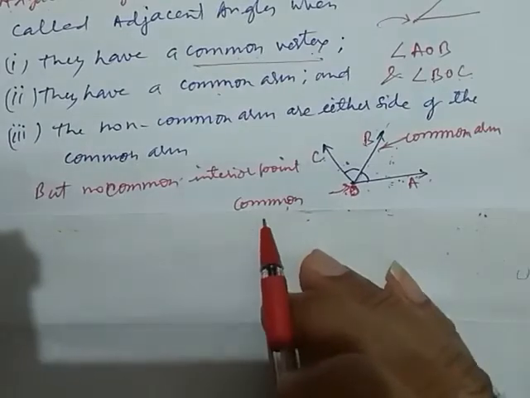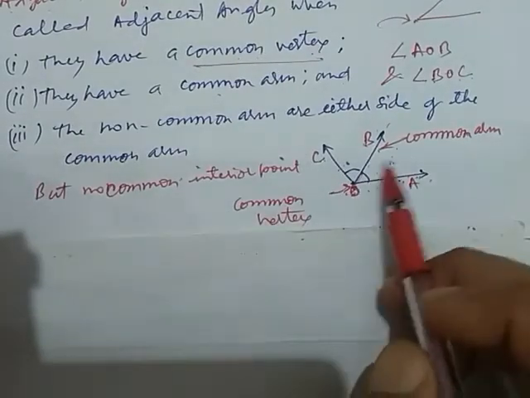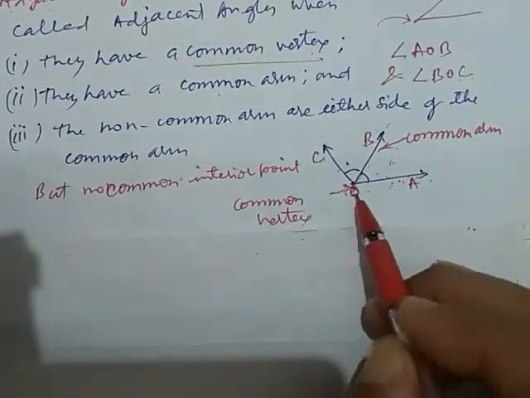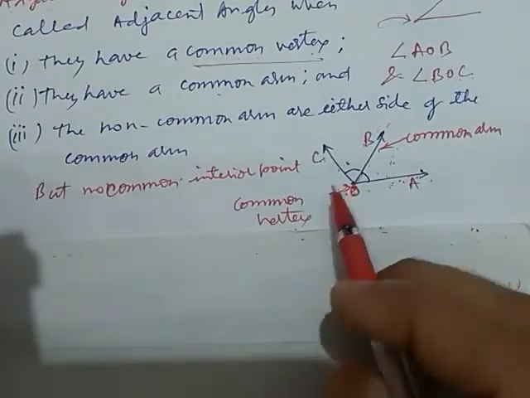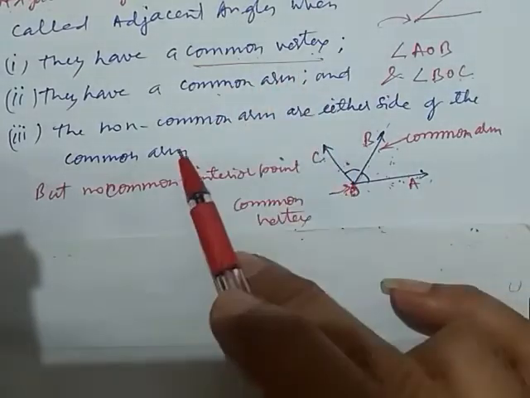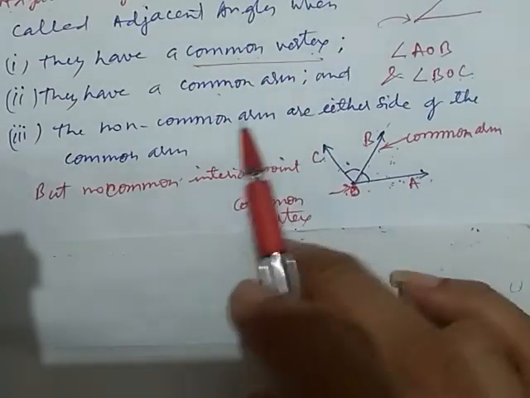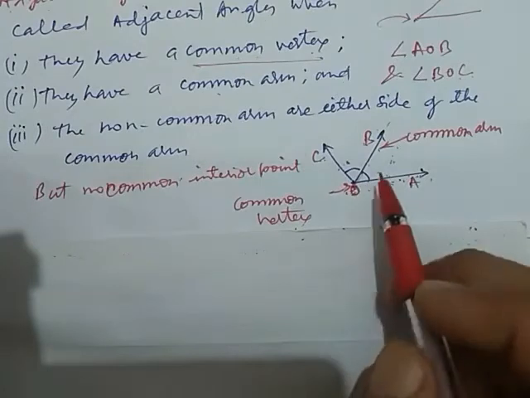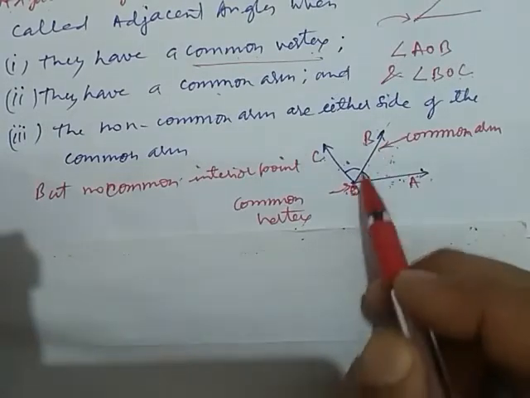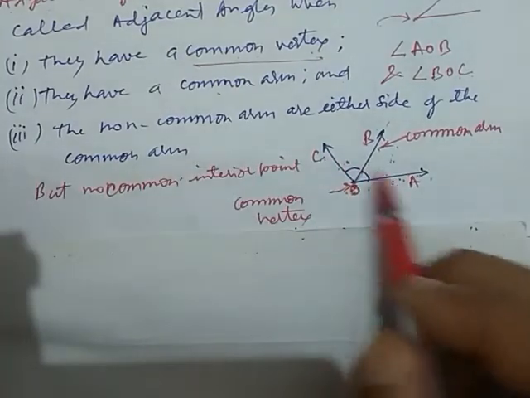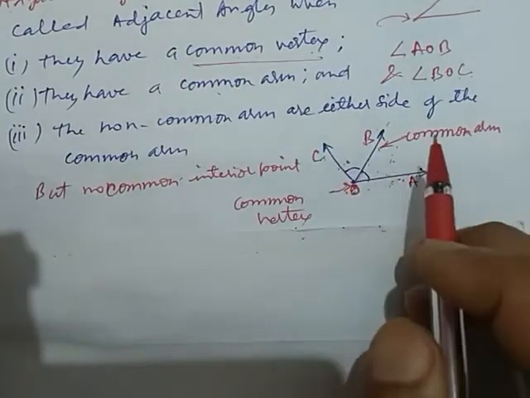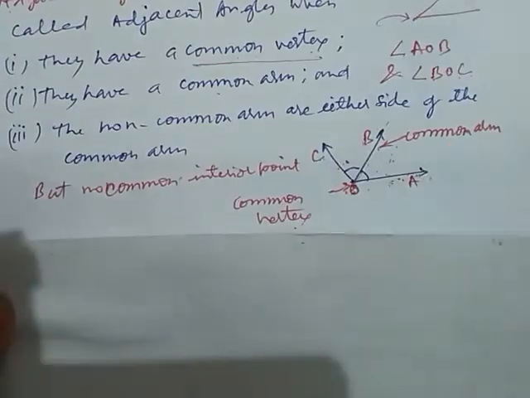This way we understand the adjacent angle. Here this O is the common vertex. So be careful, always remember these technical terms. When we say adjacent angles, they have a common arm, a common vertex, and the non-common arms are on either side of the common arm.